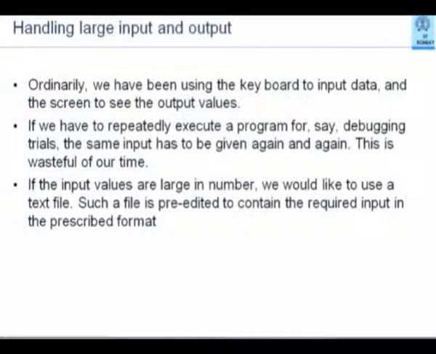Now, you have all been using keyboard to give your input. You are already used to getting your output that is produced by your cout statements in C++ programs on the monitor. But there are occasions when a program requires a very large number of values, and it is particularly irksome if your program is still under the development stage and you are doing some debugging process.